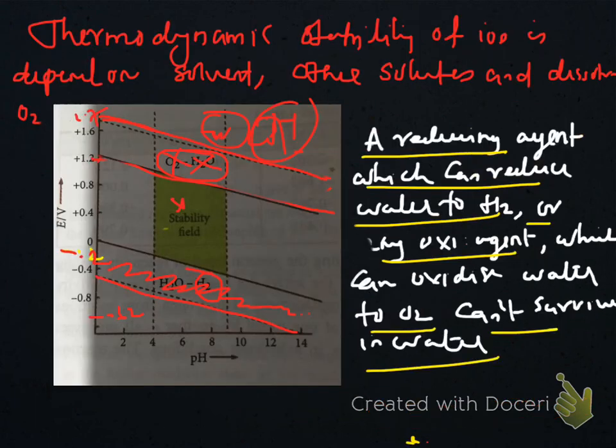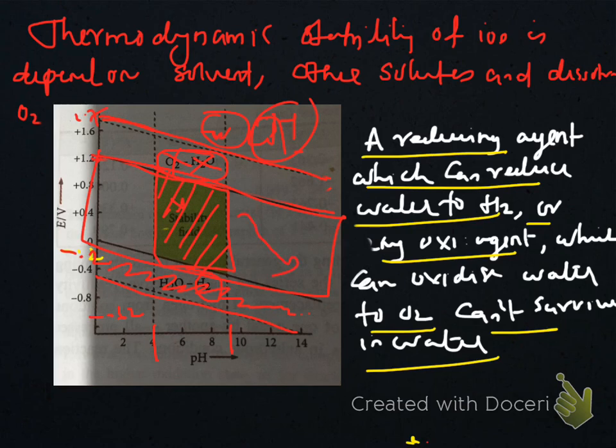With this, we can conclude that this is the stability region of water. Why is this region marked separately? Normal water has a pH between 4 and 9. So this is the normal water region. If we consider saline water, it can be shifted to this region. When we consider acidic region, acidified water, this comes in this region, that is also stable to some extent.